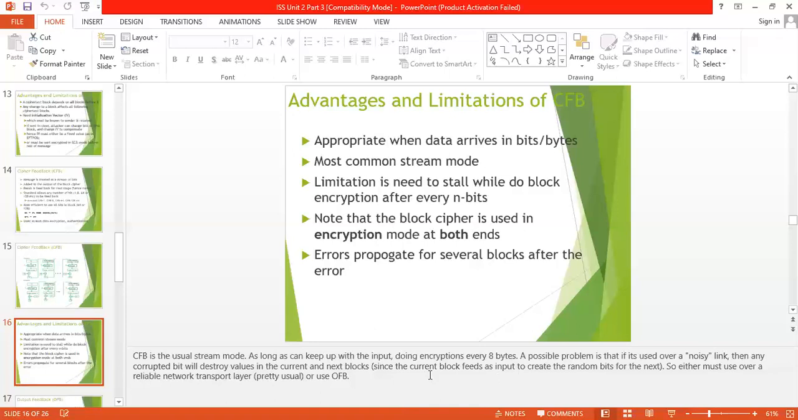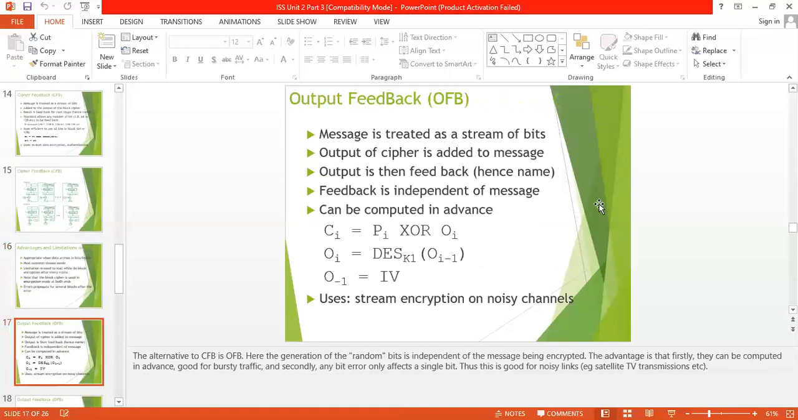So either must use a reliable network transport layer or use OFB. So this is basically CFB. After CFB, we will discuss the output feedback mode.